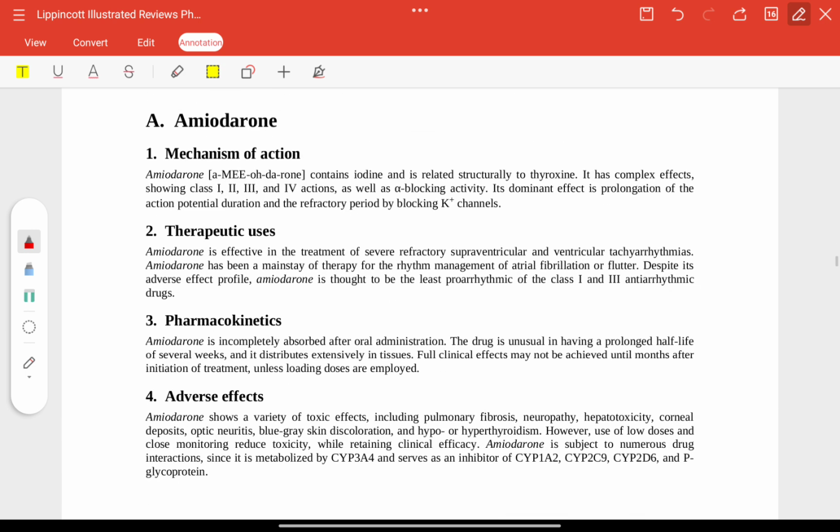Now, amiodarone. Mechanism of action: it contains iodine and is related to thyroxine. It has complex effects showing all classes of actions. Therapeutic uses: severe refractory supraventricular and ventricular tachyarrhythmias. It is the mainstay for rhythm management of atrial flutter and fibrillation. It is thought to be the least proarrhythmic of class 1 and 3 drugs. Well absorbed orally.